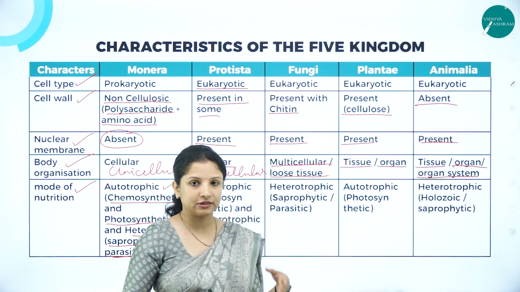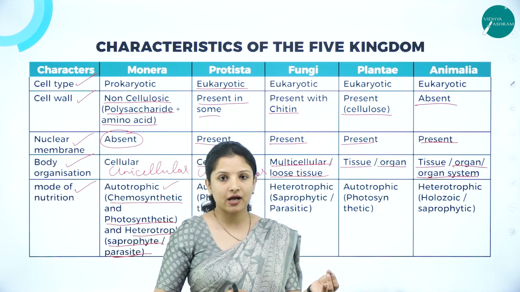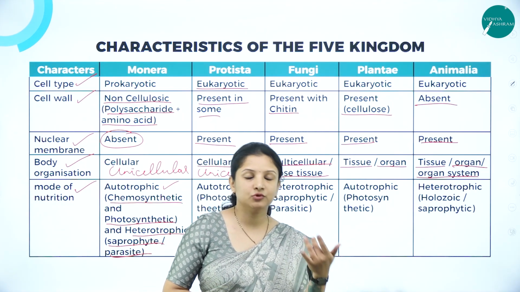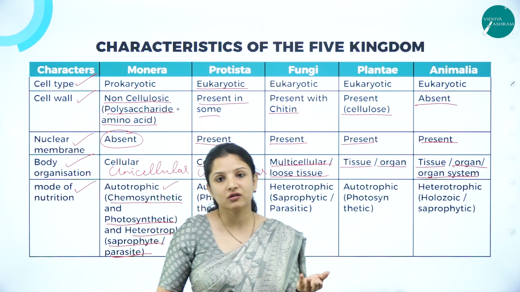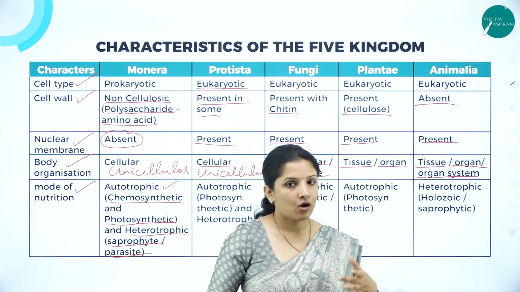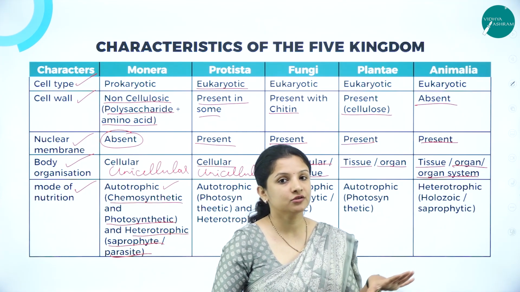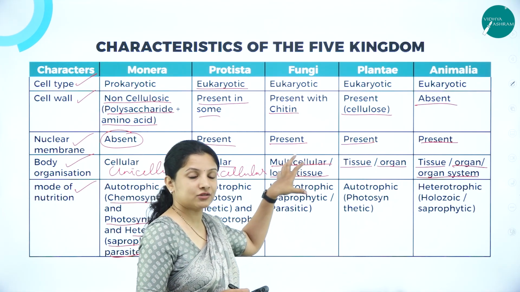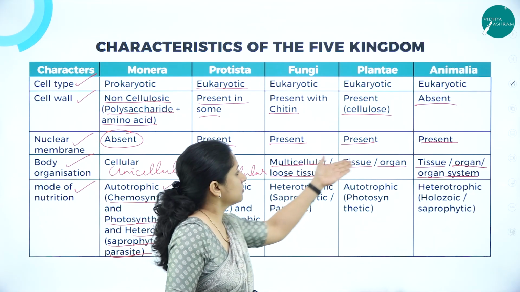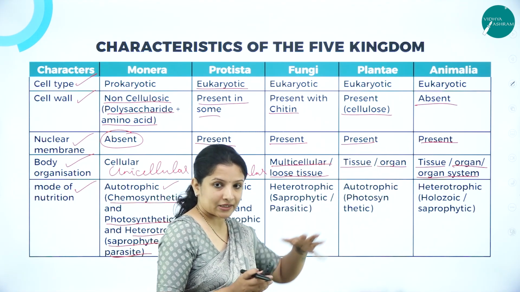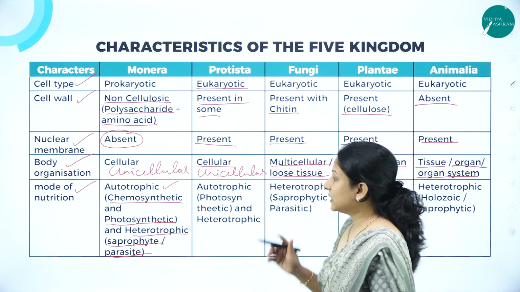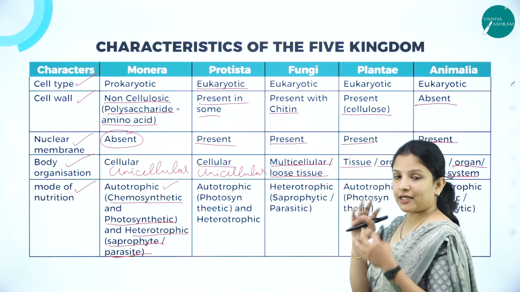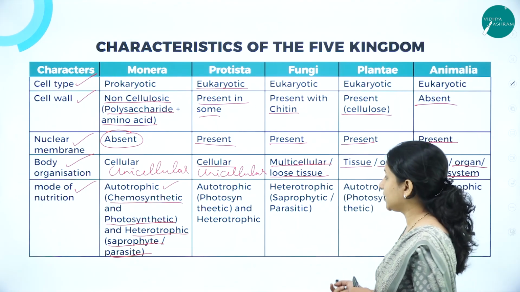Like we have organs: kidney, liver, the pancreas, then the intestine. So organ system means digestive system. On the digestive system, what all we have? Organs like the intestine, the stomach, all that comes under the digestive system, right? So here, looking into body organization or cellular organization, there is a difference in each of these organisms. That is why they have split it into different kingdoms, though they come under eukaryotes. So that is how classification was done by Whittaker.